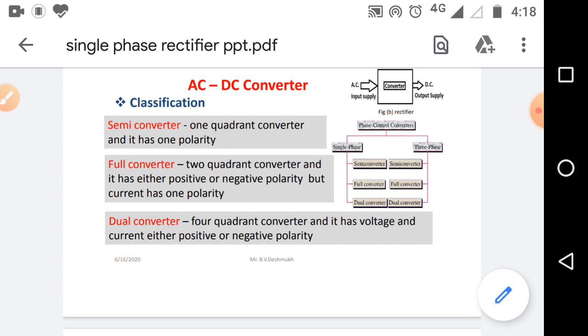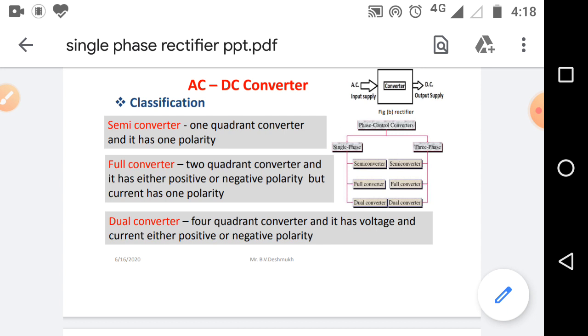The meaning of semi converter is one quadrant converter and it has one polarity. Full converter means two quadrant converter and it has either positive or negative polarity of voltage, but current has only one polarity.